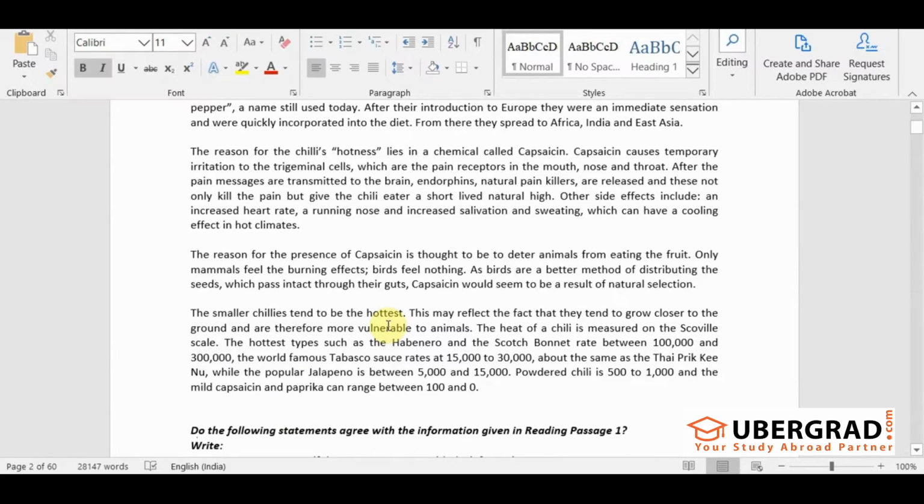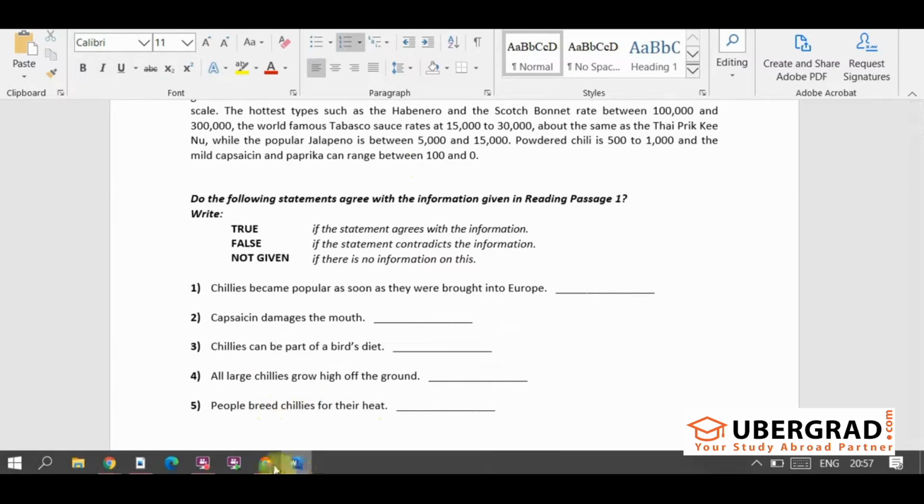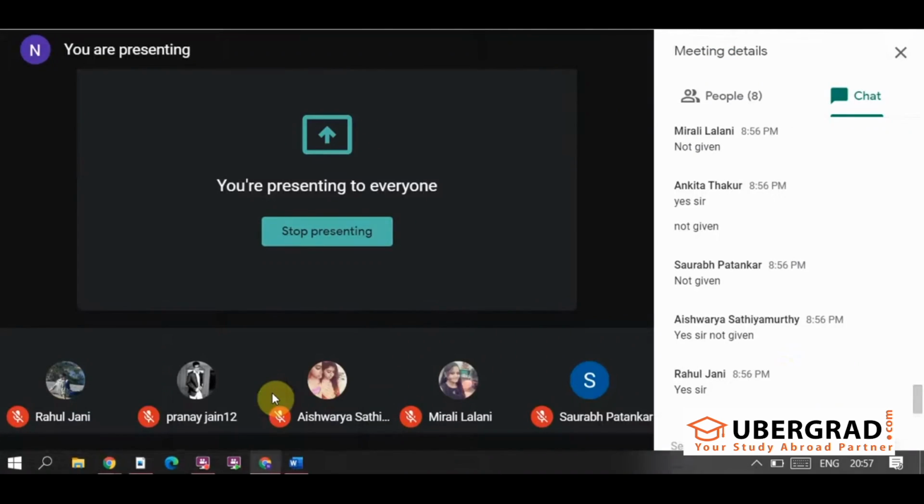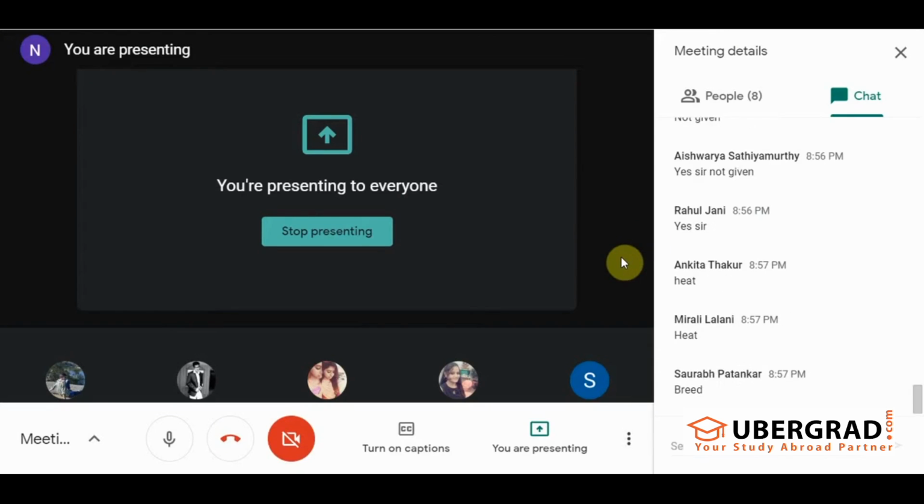Now coming to the last question of this passage. People breed chilies for their heat. Okay. Breed means what? People cultivate or people grow chilies because of their heat. The reason for growing chilies is their heat. Right. What can be a keyword over here? Definitely heat can be a keyword, right?